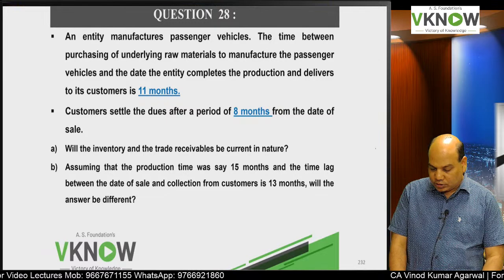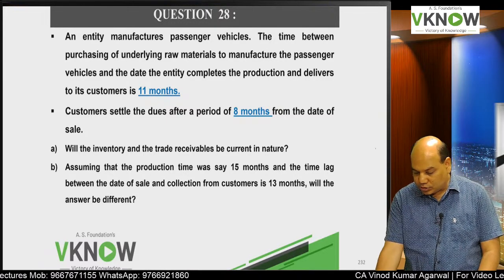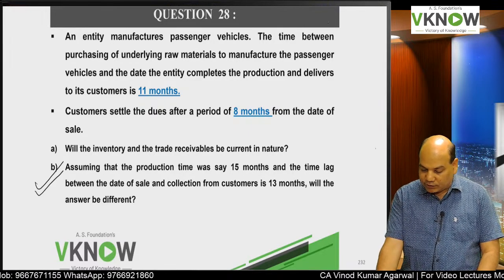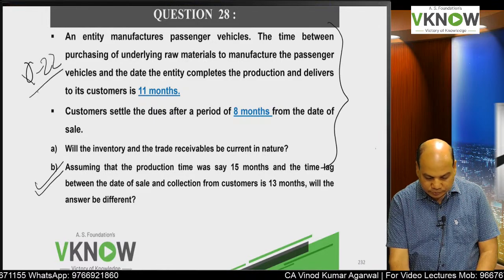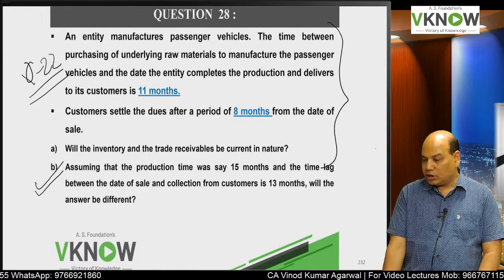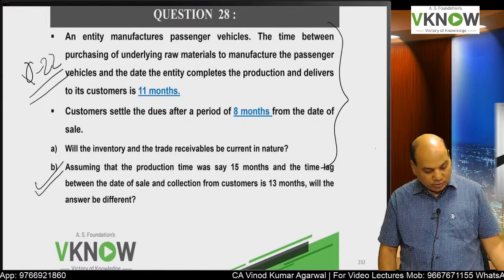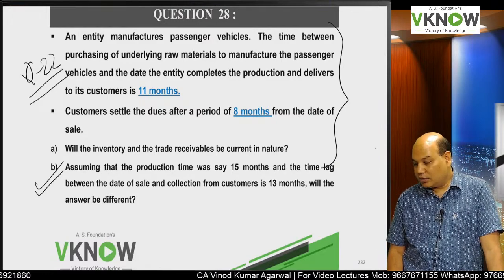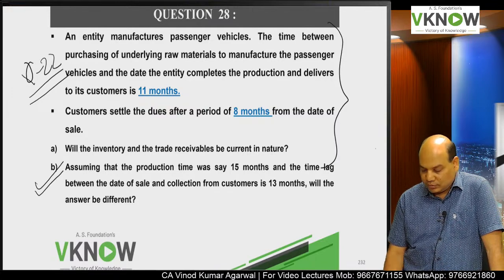It is just similar to that, 24 number. Assume that the production time will say 15 months and the time lag, only this question they have added, hence I am taking it. First part is same as question number 22. Assume that the production time was say 15 months. And the time lag between sale and collection is 13 months. Will the answer be different?